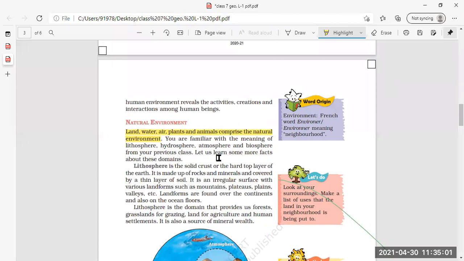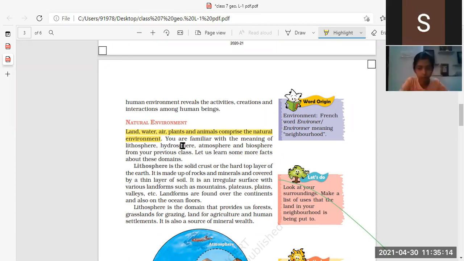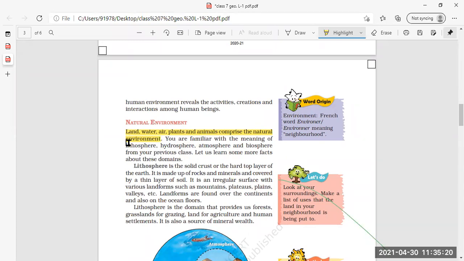You are familiar with the meaning of lithosphere, hydrosphere, atmosphere, and biosphere. I hope you are familiar with these words. In sixth standard, you might have heard these words: lithosphere.